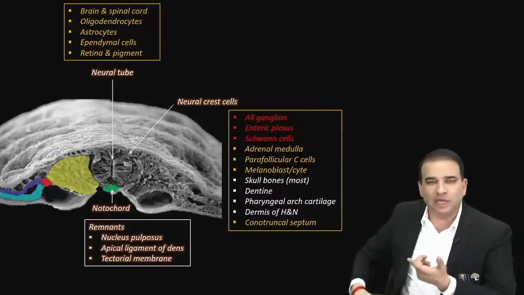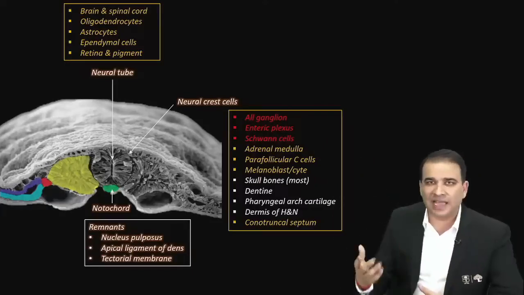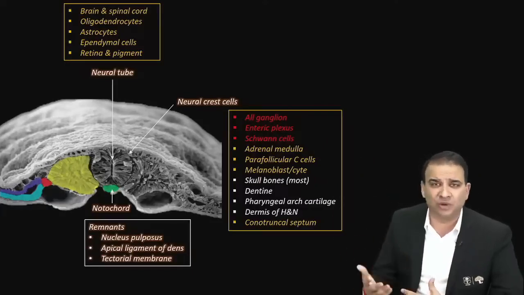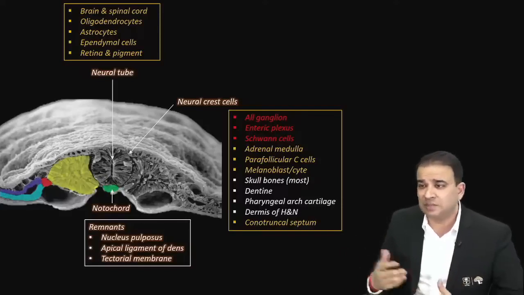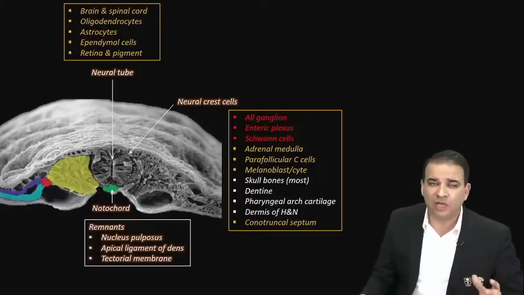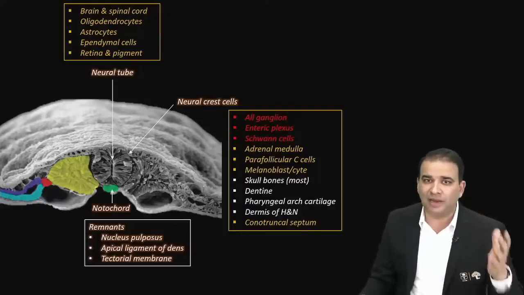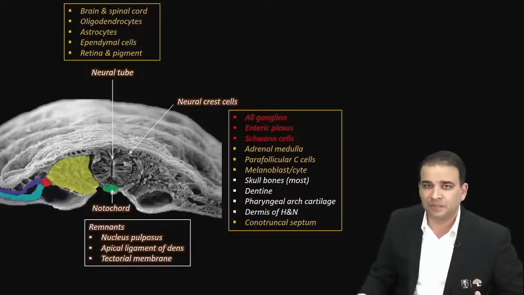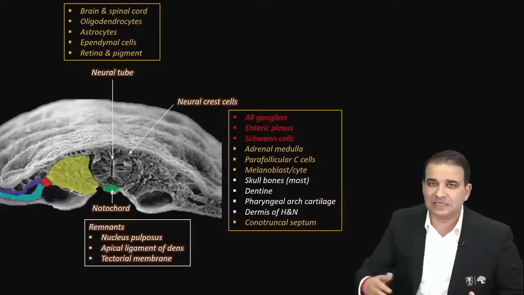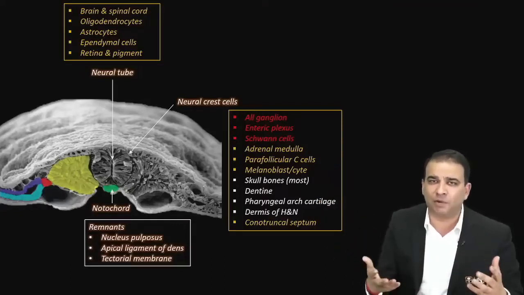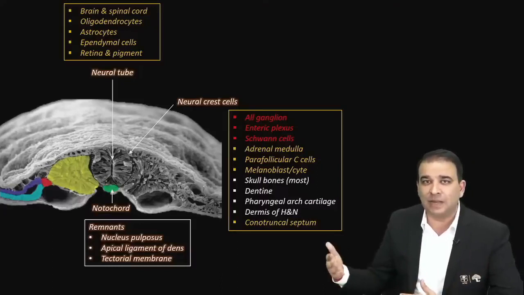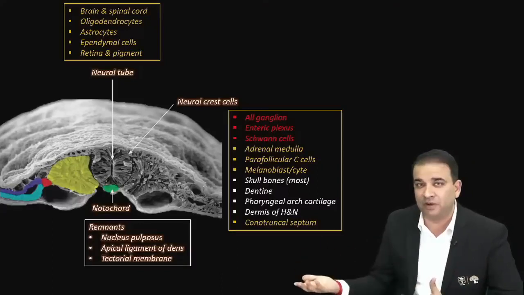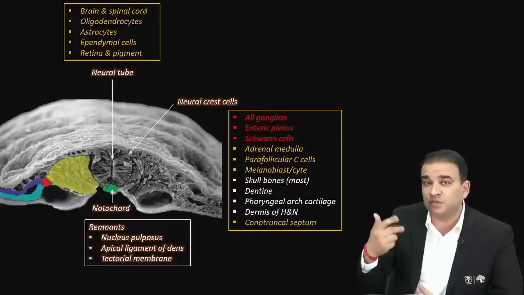Ganglion is part of the peripheral nervous system. Whatever ganglion you think of, trigeminal ganglion, geniculate ganglion, dorsal root ganglia, sympathetic chain, any parasympathetic ganglion. If the word ganglion comes to your mind, it is obviously part of the peripheral nervous system and it is derived from neural crest cells. Enteric plexus, myenteric plexus, Meissner's plexus, Auerbach's. You all read about the plexuses. All these plexuses are made up of nerves, and obviously they are made up of peripheral nerves coming from neural crest cells. Even the nerves of pharyngeal arches, one of the neat questions, guys.